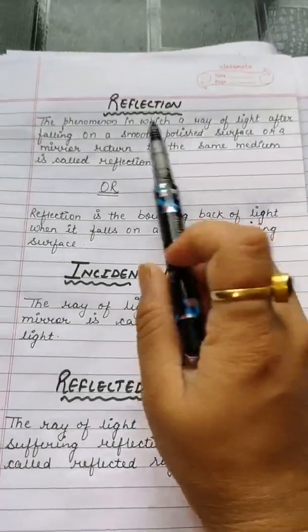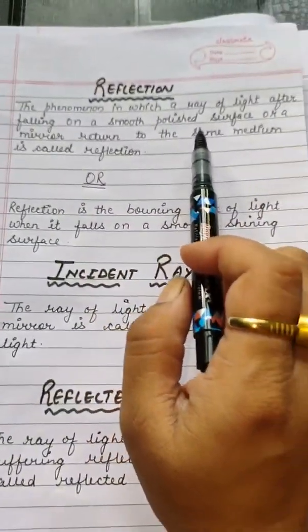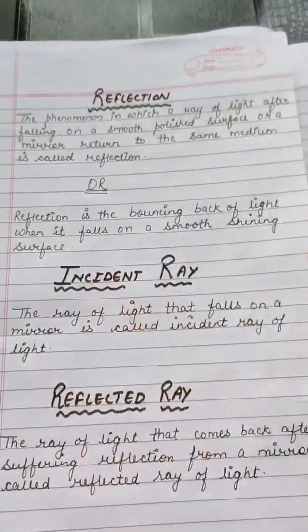Reflection can also be defined as the phenomenon in which a ray of light after falling on a smooth polished surface or a mirror returns to the same medium is called reflection.